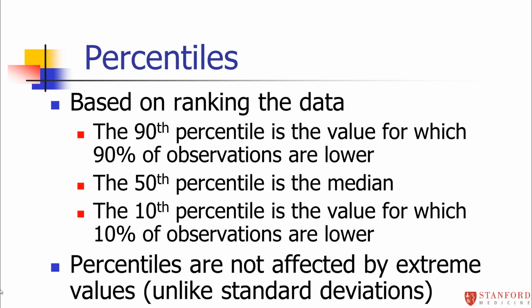Okay, another way to measure the spread or variability of the data is just to rank the data and look at percentiles. We did this when we looked at box plots. So you can talk about things like the 90th percentile of the data. Where does the 90th percentile lie? That will give you some information, some feeling about the data. So the 90th percentile is the value for which 90% of observations are lower. You can talk about the 10th percentile of the data. That would be the value for which 10% of the observations are lower. We've already talked about the median. That's the 50th percentile. Half are above and half are below the median.